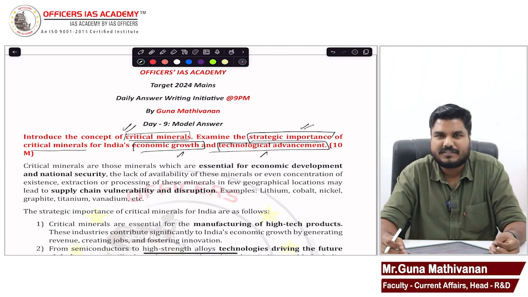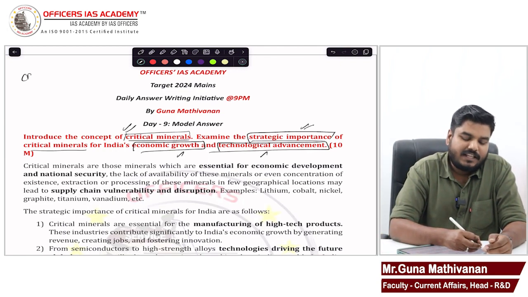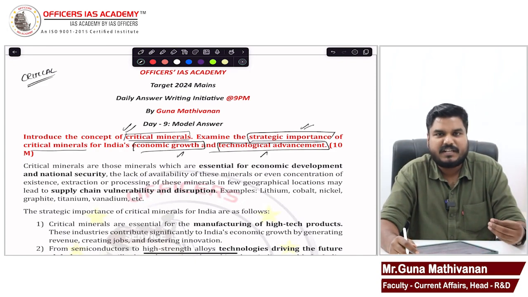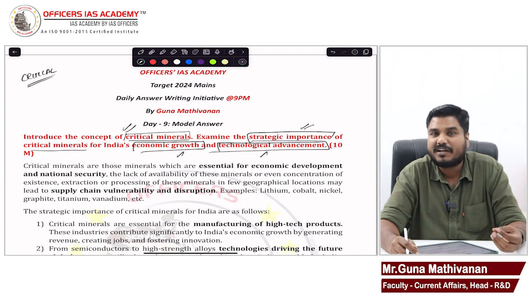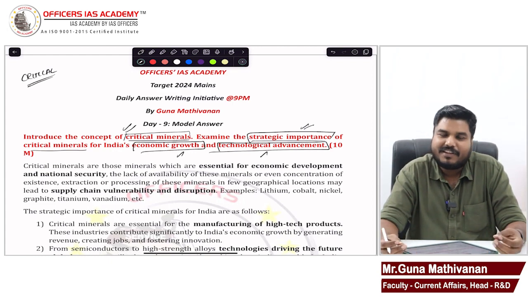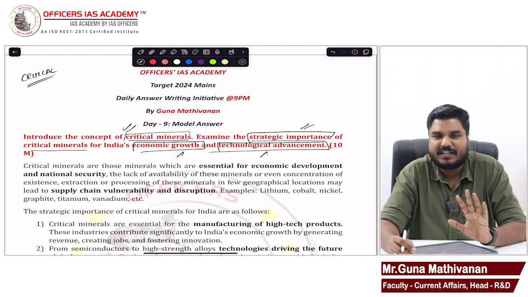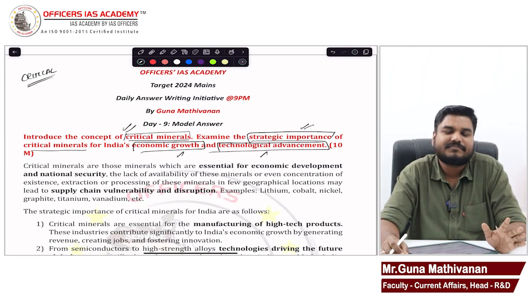Very simple topic. We are going to present a simple answer. Critical minerals, as the name says, these minerals are very critical, very important. Be it electronics, semiconductors, electric vehicles, aerospace, drone technology, computers, renewable energy, solar energy, these critical minerals become very crucial. There is no universal definition for critical minerals. Remember, there is no universal definition. This is critical in nature.